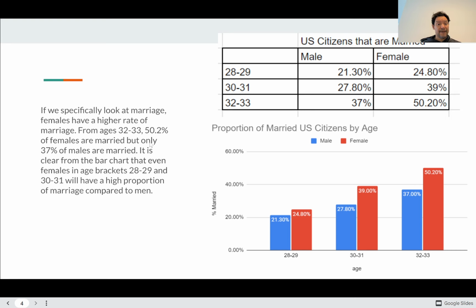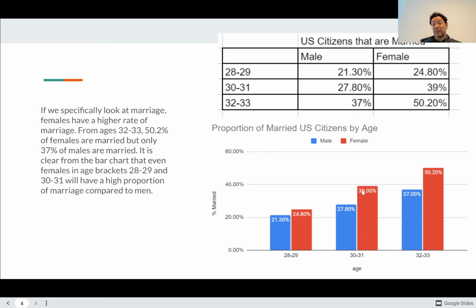marital rate. And then what you might say is, it starts out not that big of a gap, only 3.5 percentage points for 28 to 29-year-olds. Then the gap increases to, it looks like about 11 percentage points. And then it increases some more to 13 percentage points. But we see the major increase, if we're just going to look at increase, the gap increases the most from here to here because it goes from 3.5 to over 11.